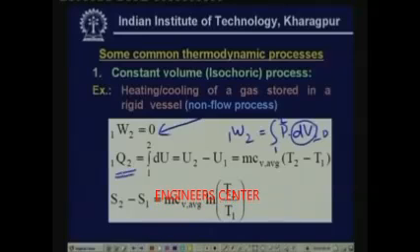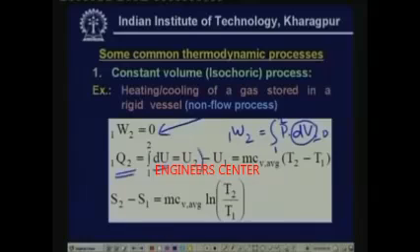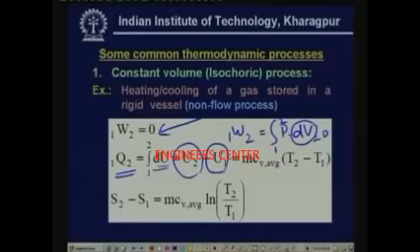Since 1W2 is 0, you simply have 1Q2 equal to integral du. Since this is a property, the integral du can be written as U2 minus U1, where U2 is the total internal energy at state 2 and U1 is the total internal energy at state 1. Of course, this is based on the assumption that other changes like kinetic and potential energy changes are negligible.